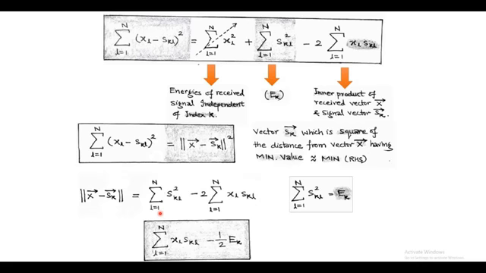So after simplification we get the Euclidean distance equal to summation of xl into skl minus 1 upon 2 of Ek, and this results in a condition equivalent to the maximum likelihood decision and the corresponding maximum likelihood receiver.